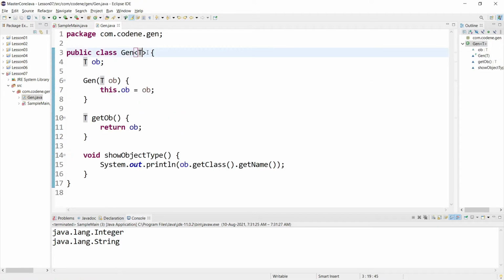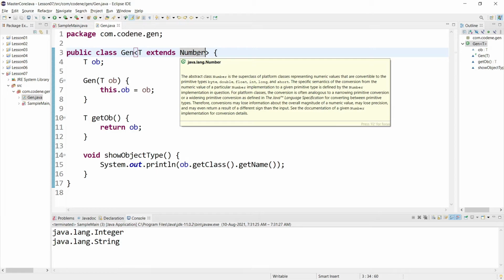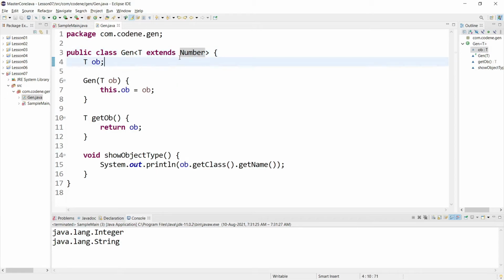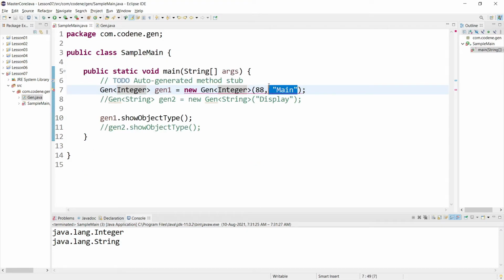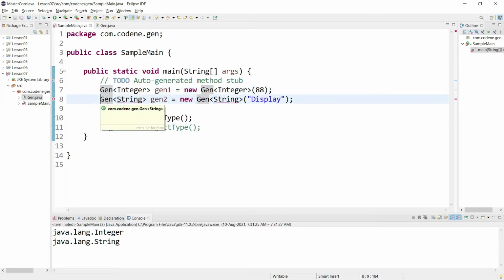Now what I am going to do is say that T extends Number. Number is the superclass of any other number class, for example Integer, Double, Float, like that. So now here this will work fine, as before, but let's say I want to change it now. I want to pass the String. I commented this out, uncommented this.